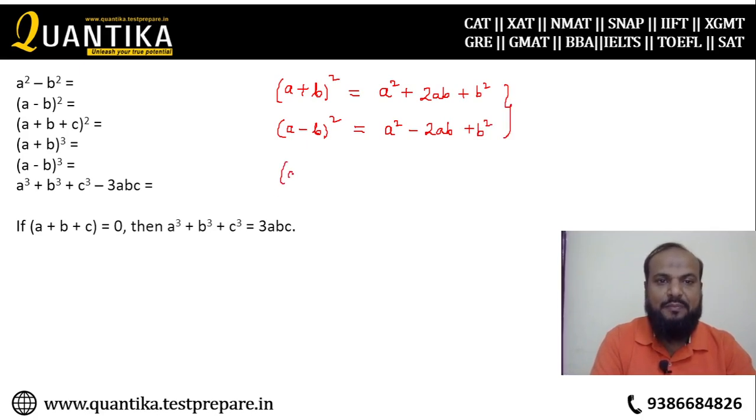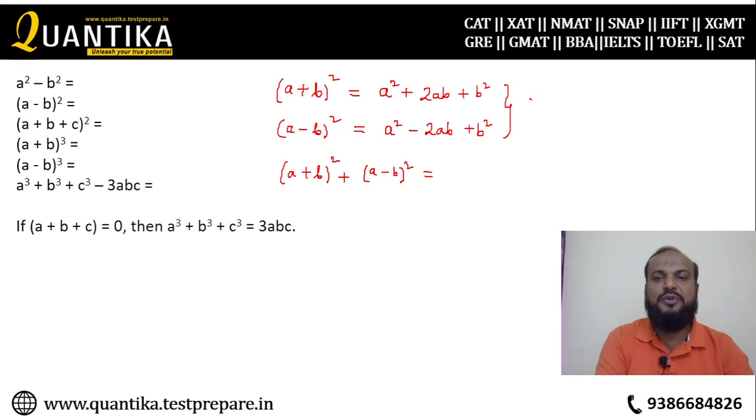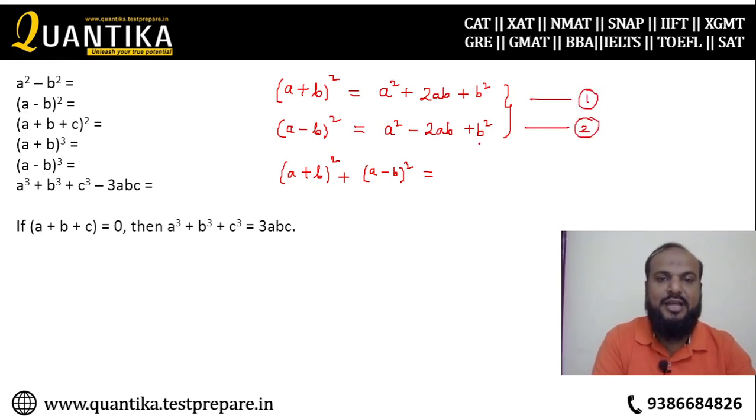When you add them up, a plus b square plus a minus b square, what will you get when you add the two identities? When you add them up, you get a square plus b square and a square plus b square. The 2ab gets cancelled. So it will be 2 into a square plus b square.